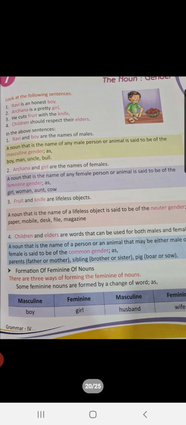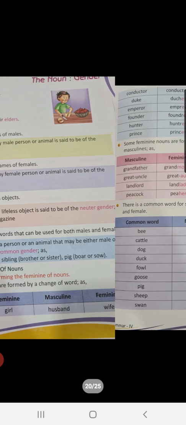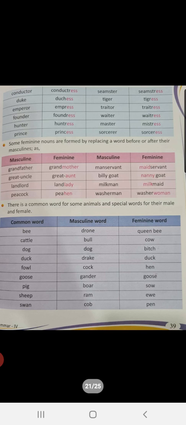We have seen from the book also children, in the first sentence, Ravi is an honest boy. Ravi and boy, these both denote masculine gender. Archana is a pretty girl. Archana and girl denote feminine gender. He cuts fruit with the knife. Fruit and knife denote neuter gender, as they are lifeless objects. Children and elders denote common gender. You can use children and elder both for a male or for a female. Is that okay? And then there are some examples in your big book children. We have gone through this before. You can go through them again.